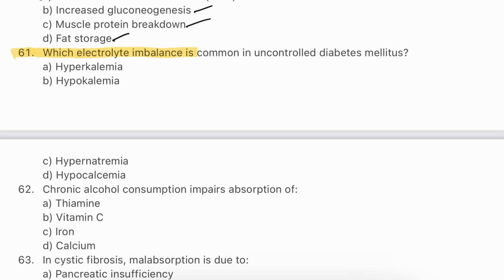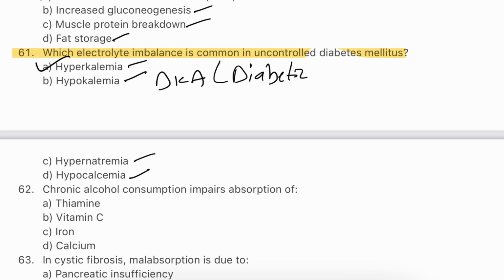Question number 61. Which electrolyte imbalance is common in uncontrolled diabetes mellitus? Hyperkalemia, hypokalemia, hypernatremia, hypocalcemia. The answer will be hyperkalemia. In conditions like diabetic ketoacidosis (DKA), insulin deficiency causes potassium to move out of the cell, leading to elevated blood levels. This apparent hyperkalemia occurs despite total body potassium depletion, and requires careful monitoring in diabetic patients.